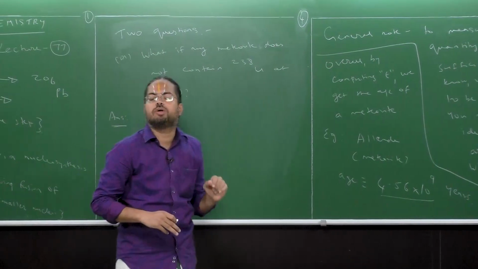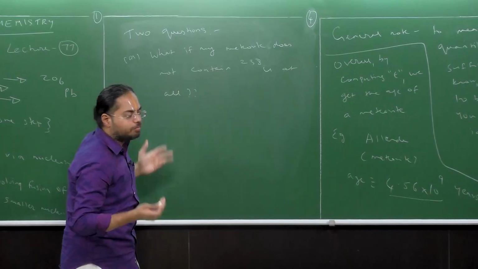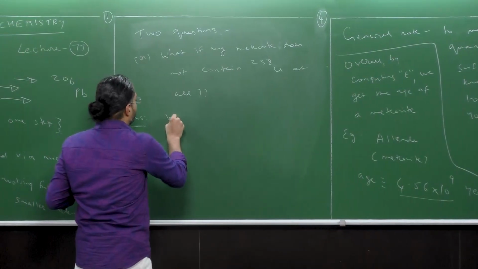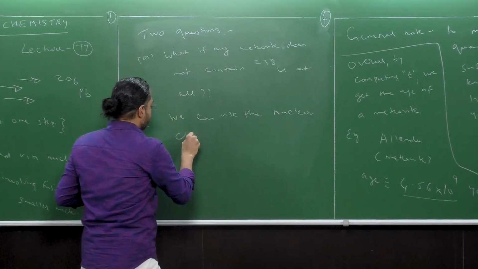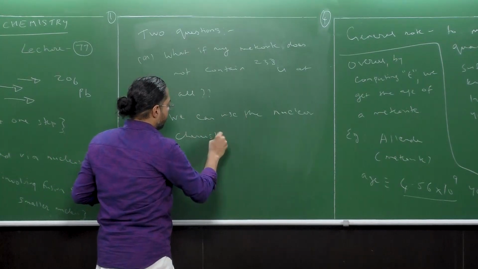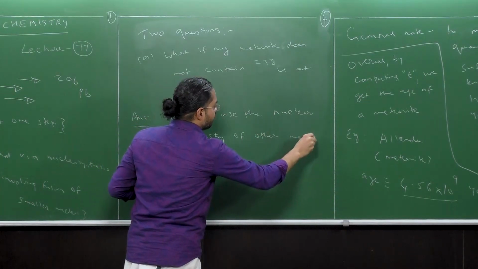We're not caring about the exact composition. So even if U-238 is not present, we can always use the nuclear chemistry of other metals.